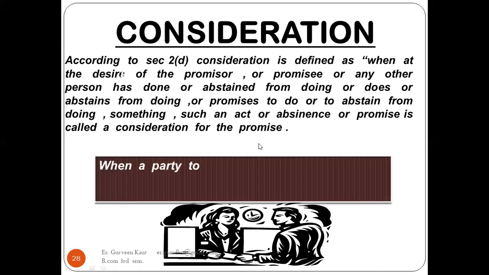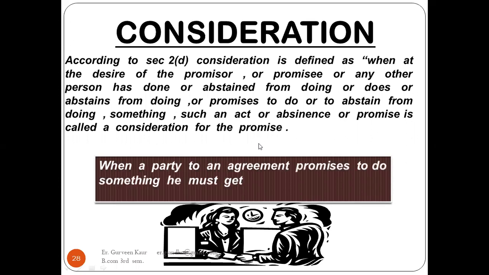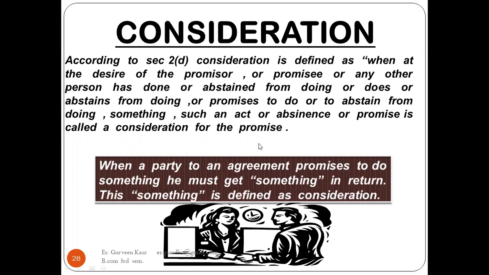So let's go into detail. When a party to an agreement promises to do something, he must be getting something in return. That something is defined as a consideration. So in simple words, when I am having some agreement with some party, suppose I offer a chocolate to my friend. So here's a chocolate for you. Again, he says, I have also bought a chocolate for you, or a cold drink, or a candy for you. So candy is given to me in return. So that is an agreement.